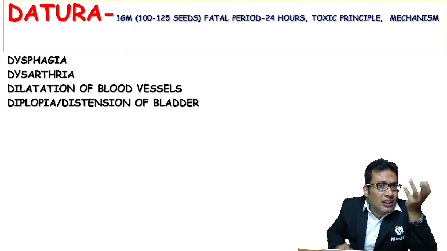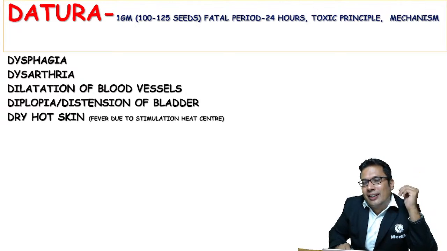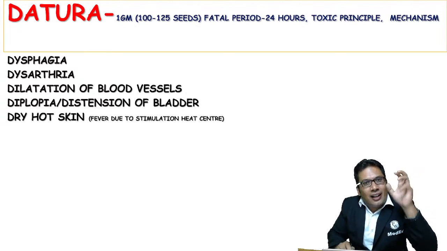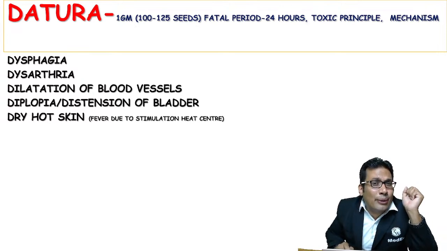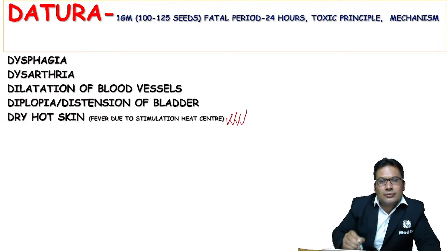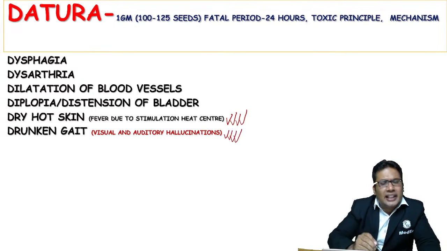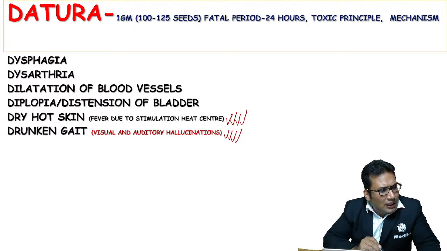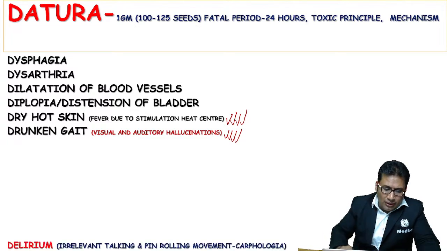Atropine fever and all, these are atropine signs and symptoms from pharmacology. Yes, dry hot skin. The patient will be having dry hot skin and fever, because of stimulation of the heat center present in the brain. Next, drunken gait. The patient will have visual and auditory hallucinations and drunken gait. So it can be mistaken for drunkenness, that is ethyl alcohol.